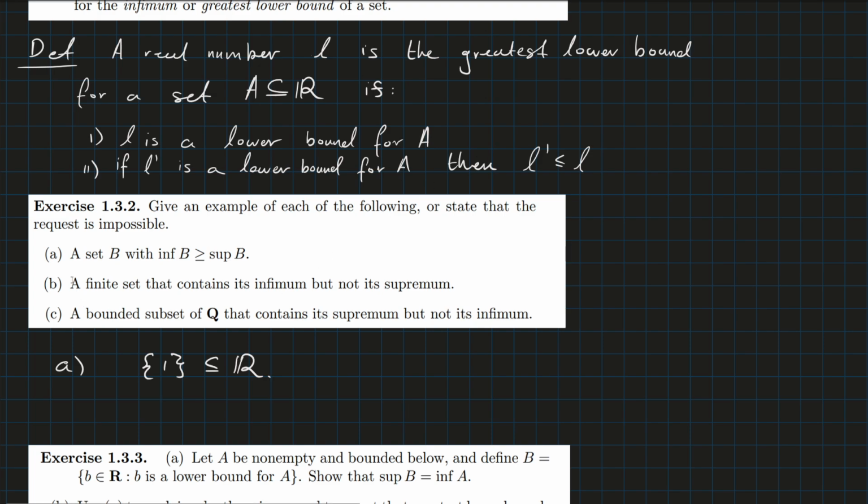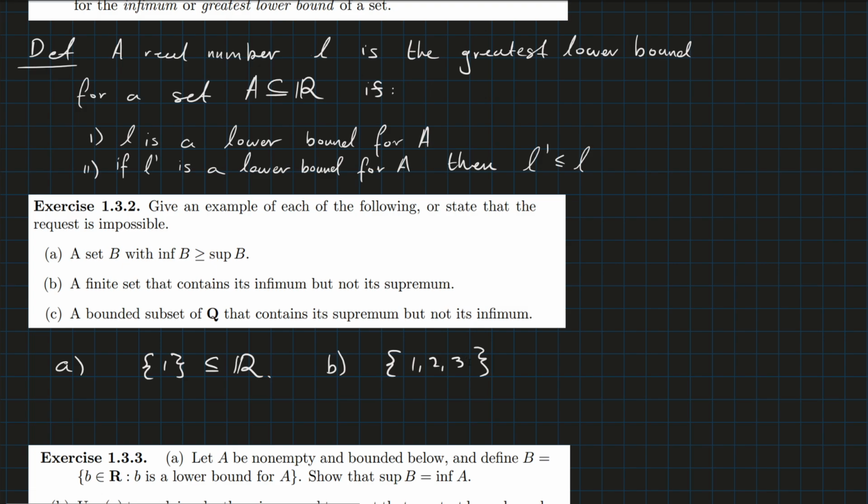Then for the next bit, it says a finite set that contains its infimum but not its supremum. So that means that essentially it has a supremum but no maximum. Let's just play with it for a second, right? Let's think about a finite set like {1, 2, 3}. Well, in this set I have an infimum, which is 1. It's also a minimum. I have a supremum, which is 3. It's also a maximum.